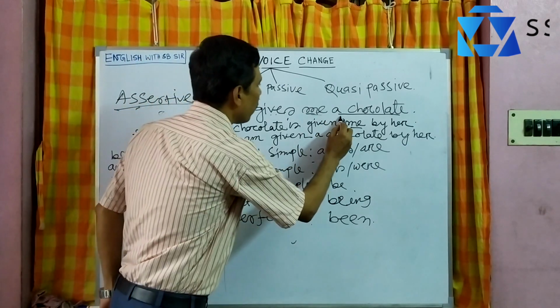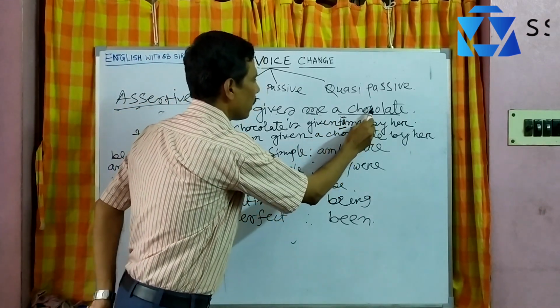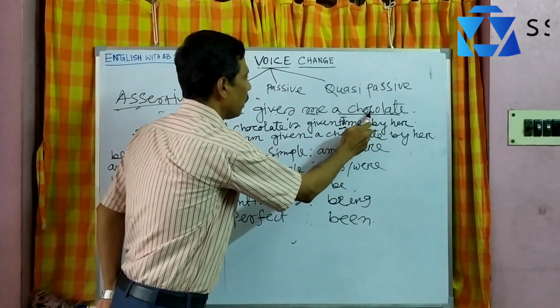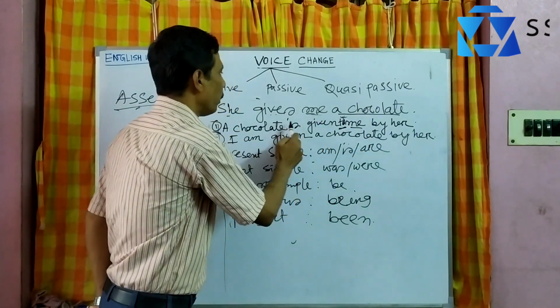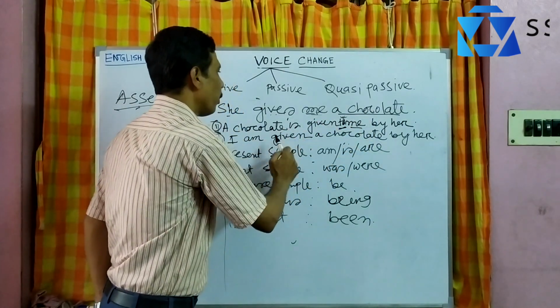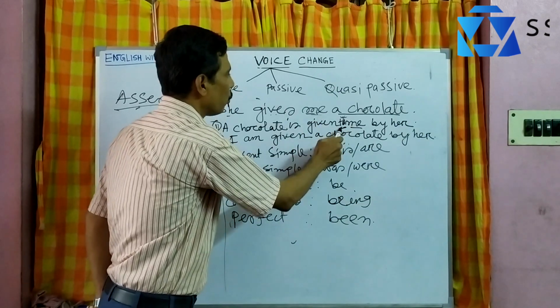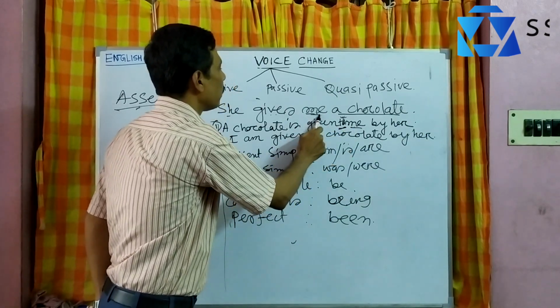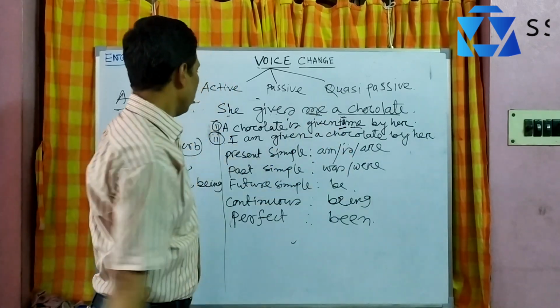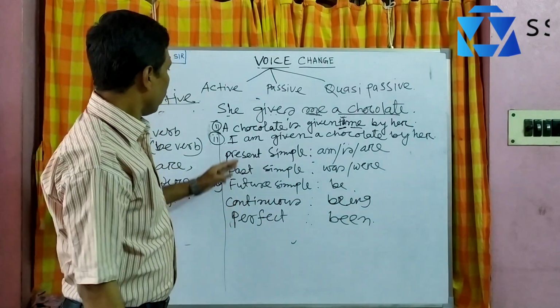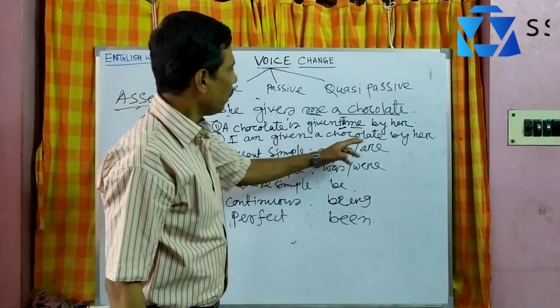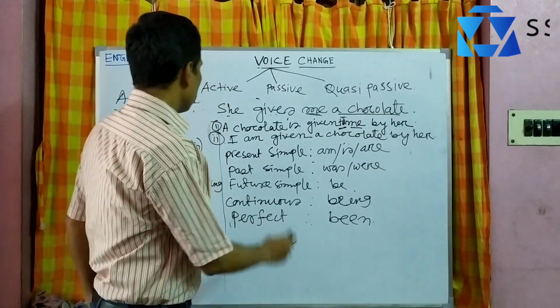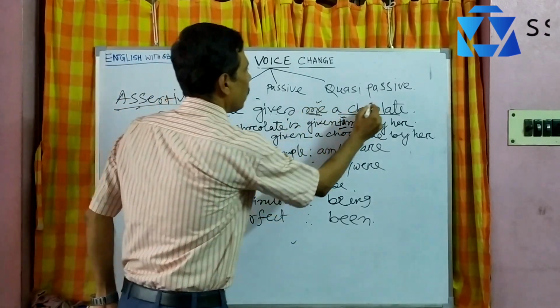Remember that the chocolate, the direct object, non-human, comes before me. As soon as it comes before me, you must write to in front of the indirect object.